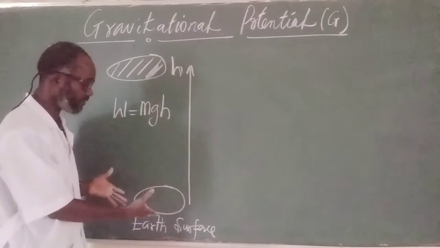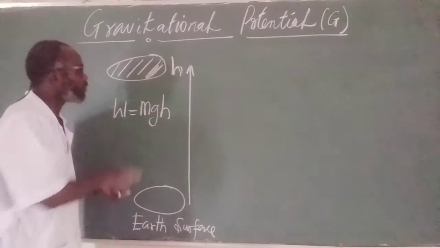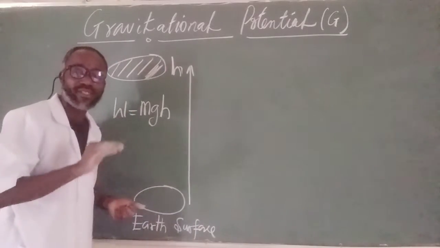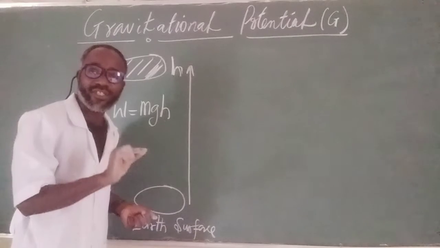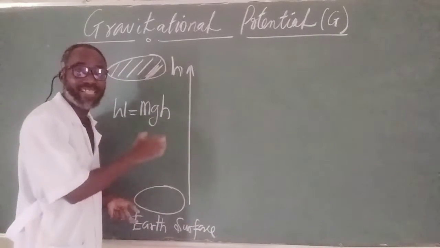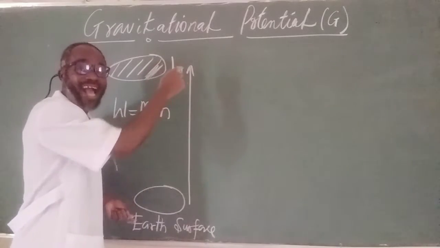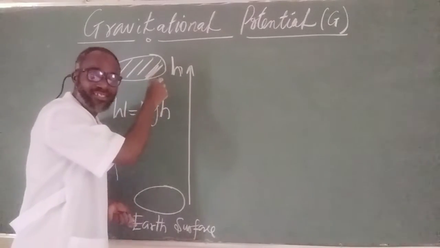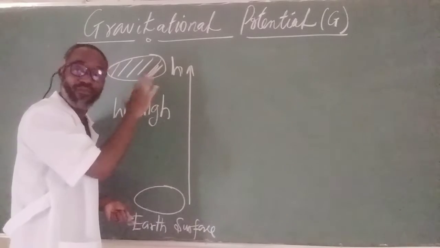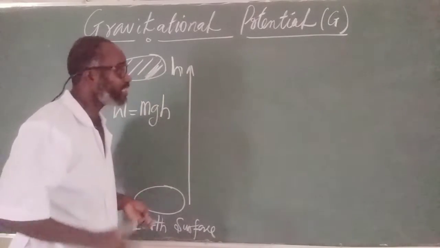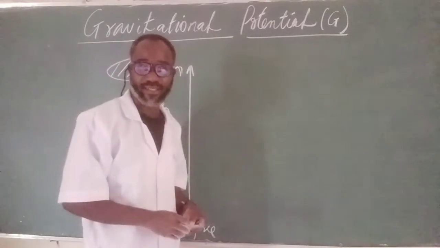Now we have this. That's awesome. At this point, it is no longer just ordinary potential energy. The body now possesses gravitational potential energy as a result of its height or position. That's the first thing. Then the second thing we need to understand is this.